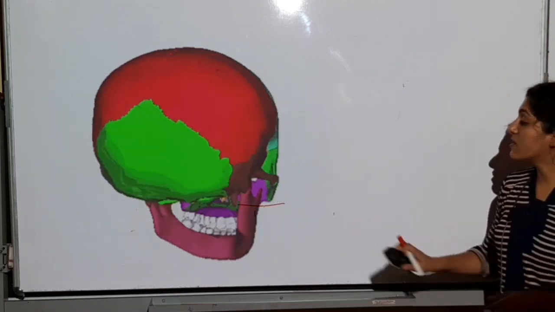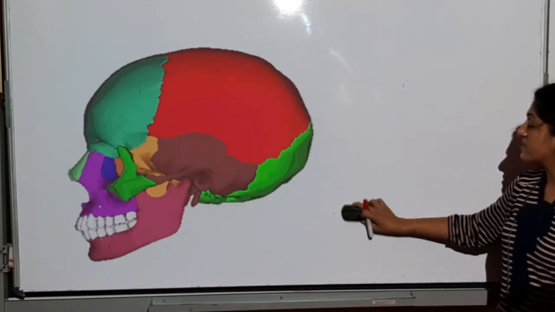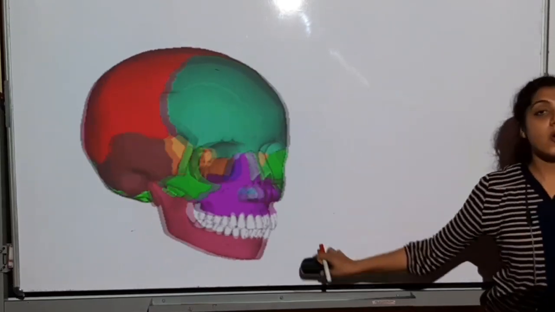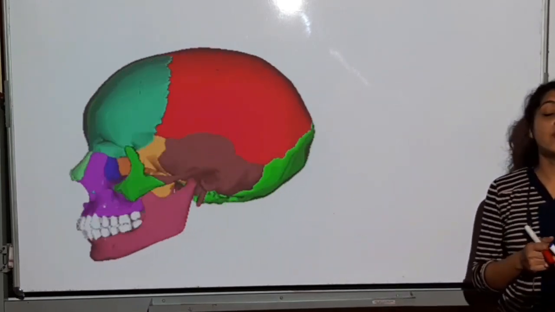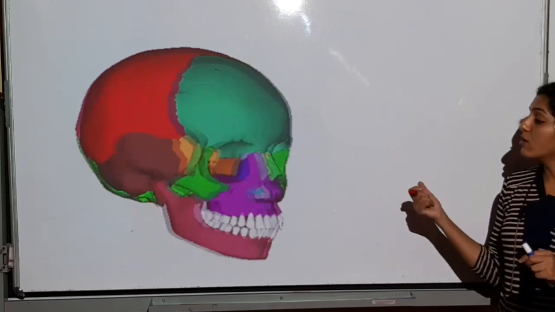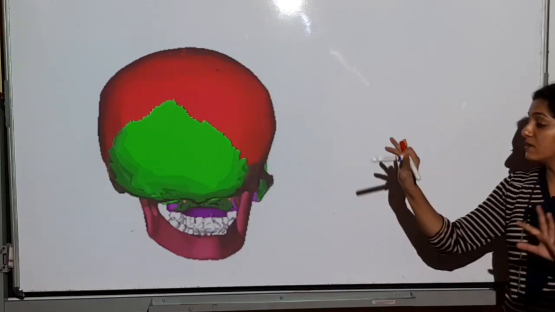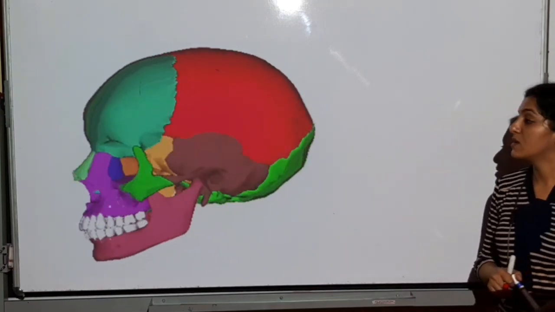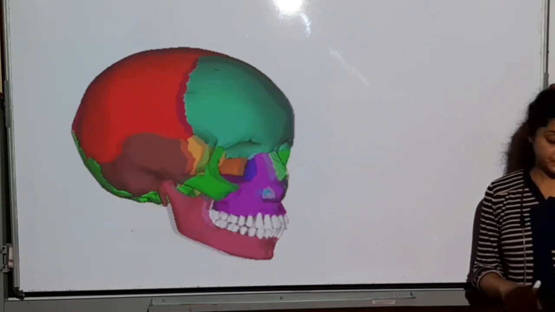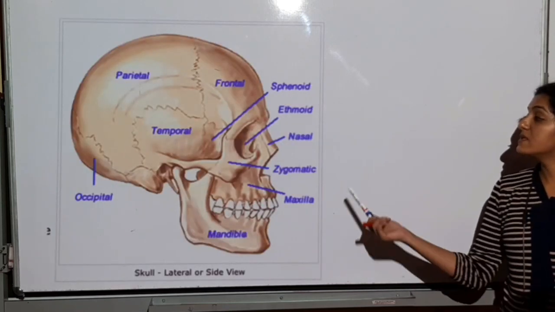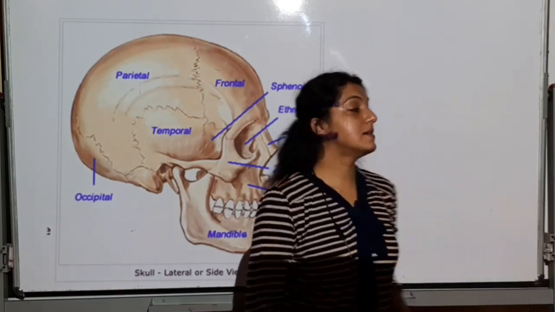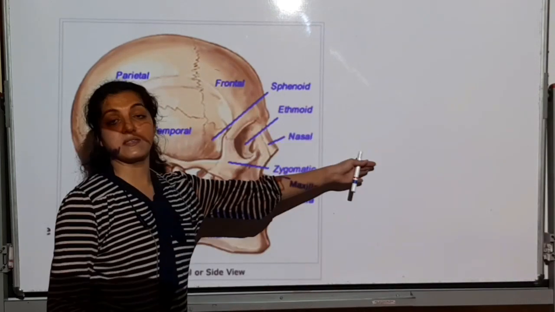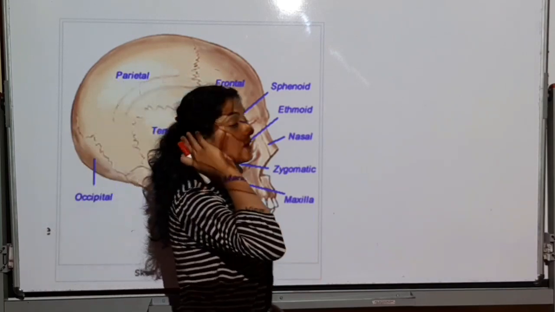So just for your revision now, do you understand all the bones? You can even pause the video at a particular angulation and just see all the bones. I want you to see it nicely. It's with different colors, all the bones. So look at this once. See here, if I want to label for you the last time, it is this lateral view, the face is facing this side. We are looking from the side.